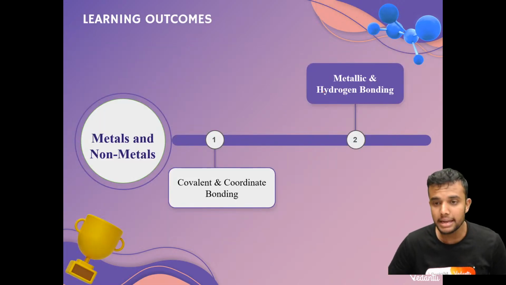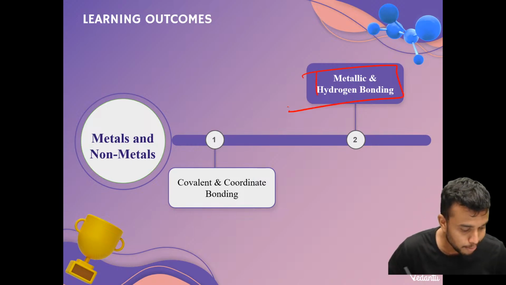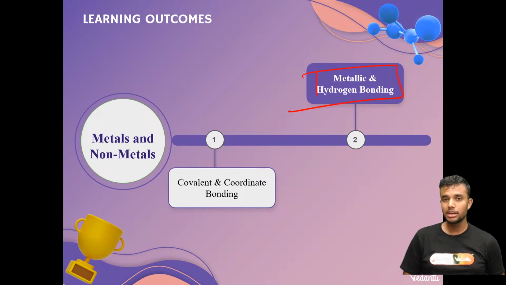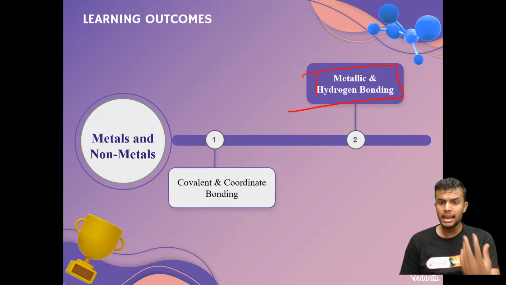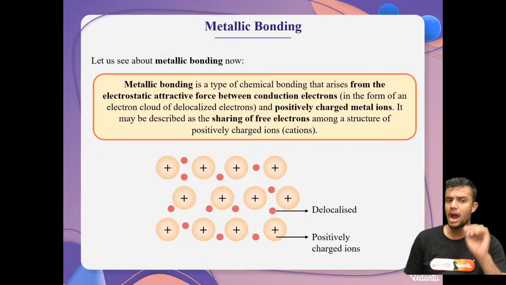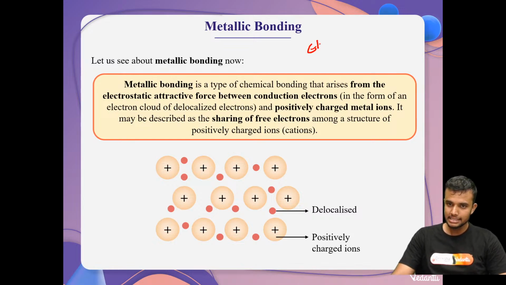Next, move on to metallic and hydrogen bonding. Very important concepts, my dear students. What is the meaning of metallic? Metallic nature. Whenever the metals, we already know metal acts as a what? It acts as electropositive in nature. Metals are always electropositive in nature.